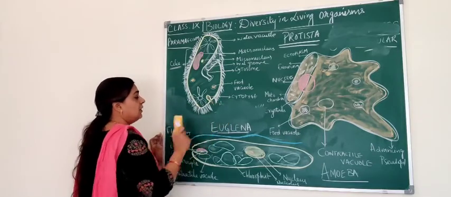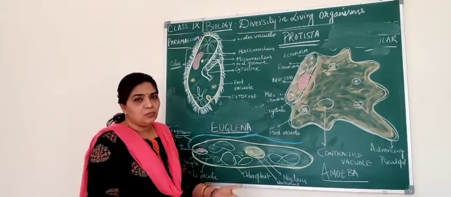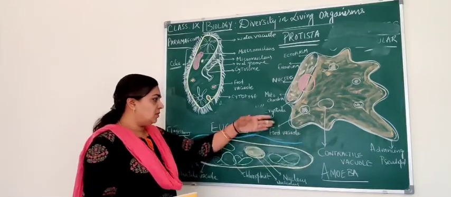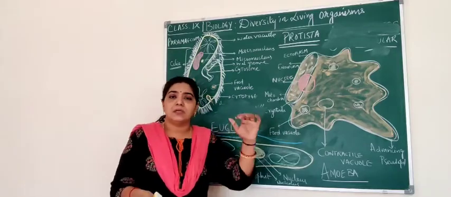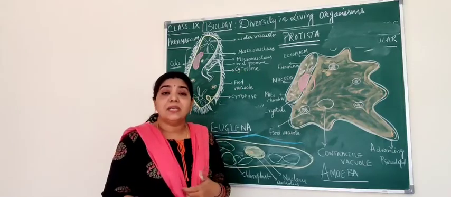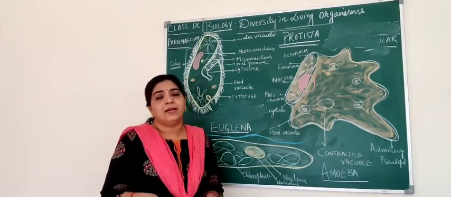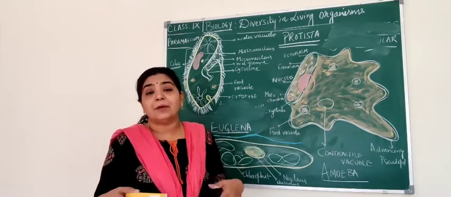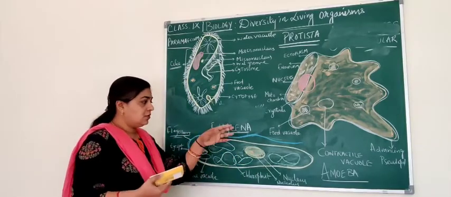These structures help in locomotion. Locomotion means to move from place to place. Most of them are aquatic organisms, so whatever examples are given here are aquatic organisms. So either they use cilia or they use flagella for locomotion. Not only locomotion, also to trap the food or to get the food. So that's about the structure.